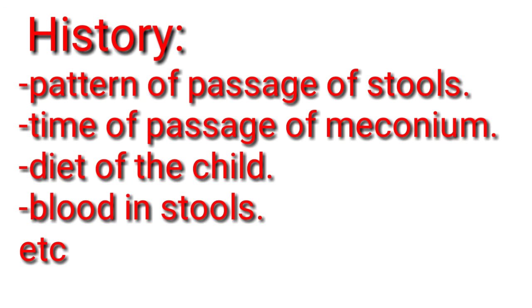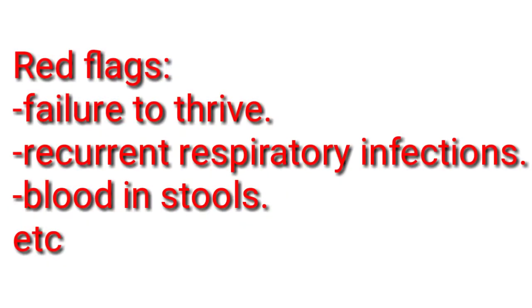Okay, now apart from the passage of the first meconium, we ask about the consistency of stools and the presence of blood in the stools. We should also look for some of the other red flag symptoms, like failure to thrive, recurrent chest infections, recurrent respiratory tract infections, and blood with stools. Blood in stools is basically due to the presence of enterocolitis, that is infection in the intestine. So that is the thing.